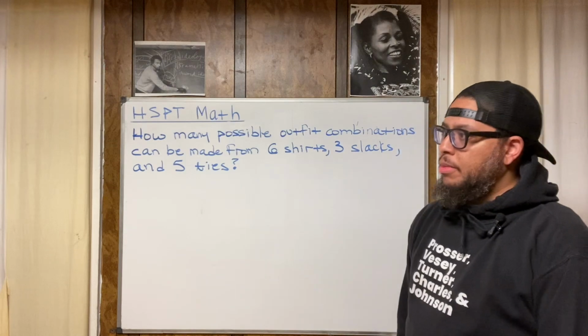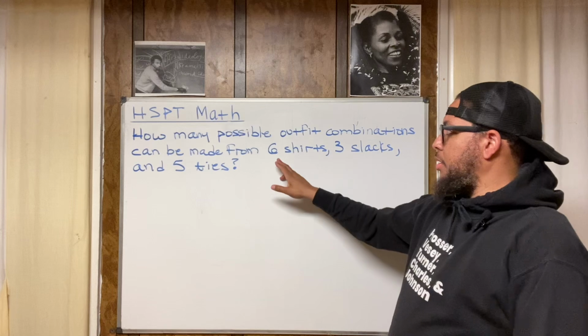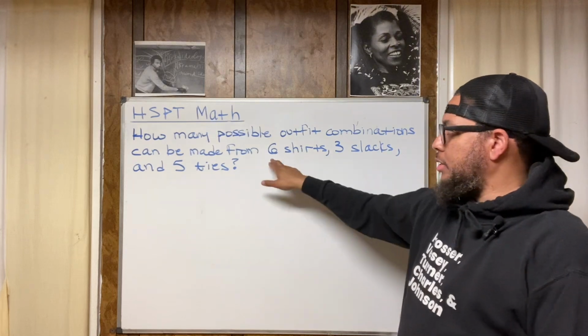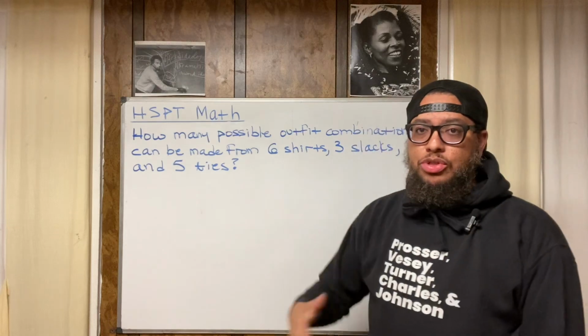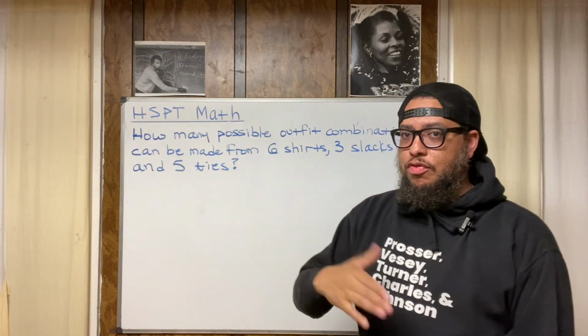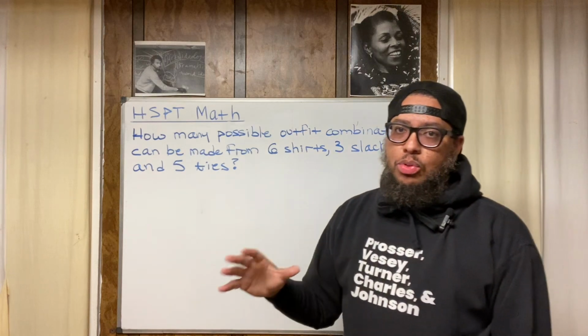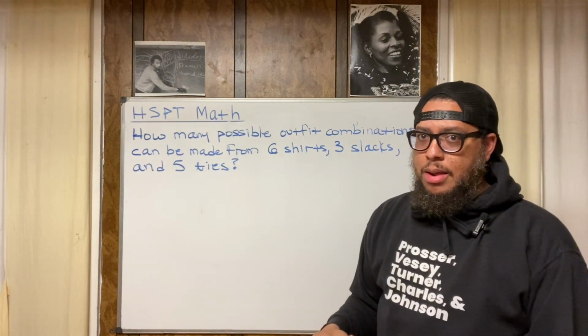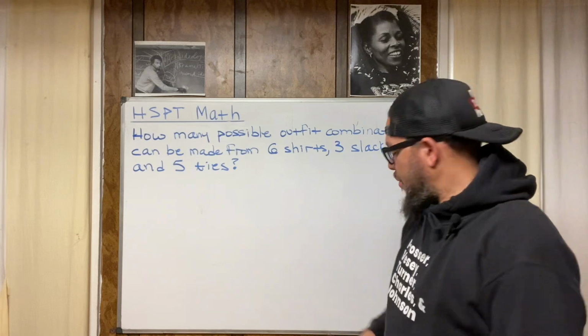All right. So, the quick and dirty way to do a problem like this is you take the numbers and you just multiply them by each other. 6 times 3 is 18. 18 times 5 is 90. Make sure you know your multiplication facts so you can figure out that 18 times 5 is 90. All right. So that means there are 90 total combinations. But let me take a couple minutes and talk about why there are 90 total combinations.